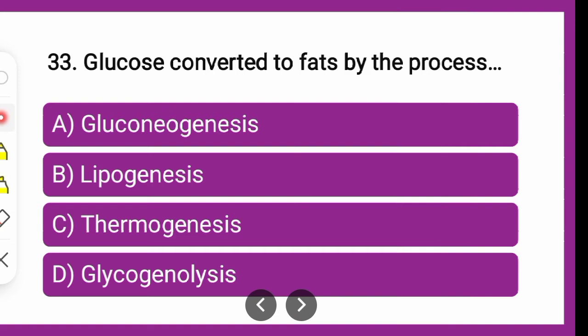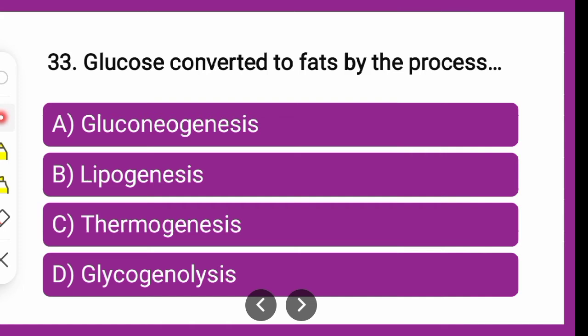Next question is: glucose is converted to fats by the process dash. Whether the glucose is converted to fats by the process of gluconeogenesis, lipogenesis, thermogenesis or glycogenolysis. You can put your answer in the comment box. Till that we will go for the explanation.